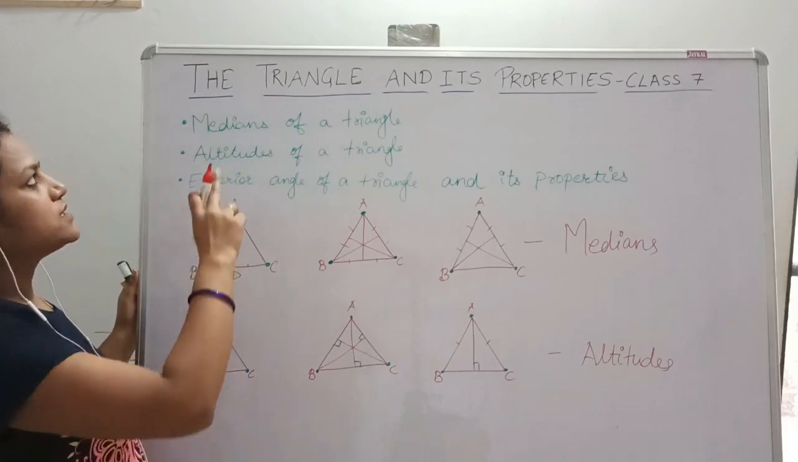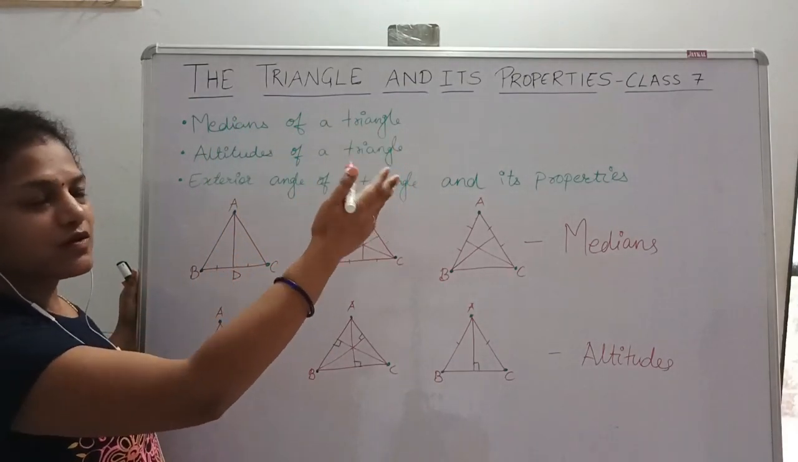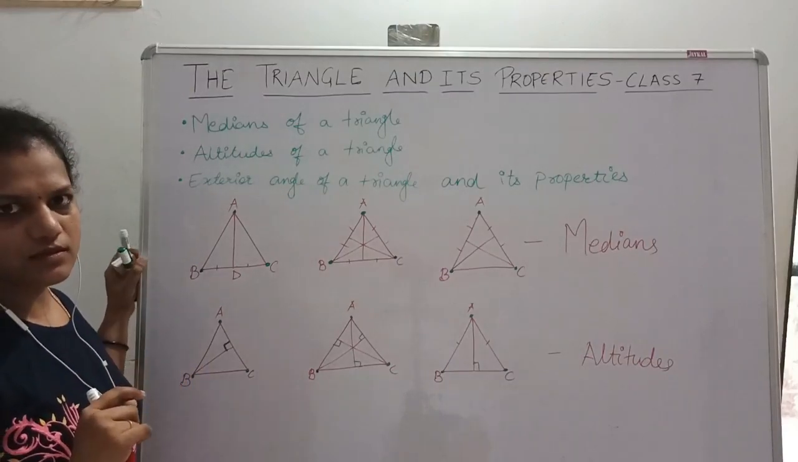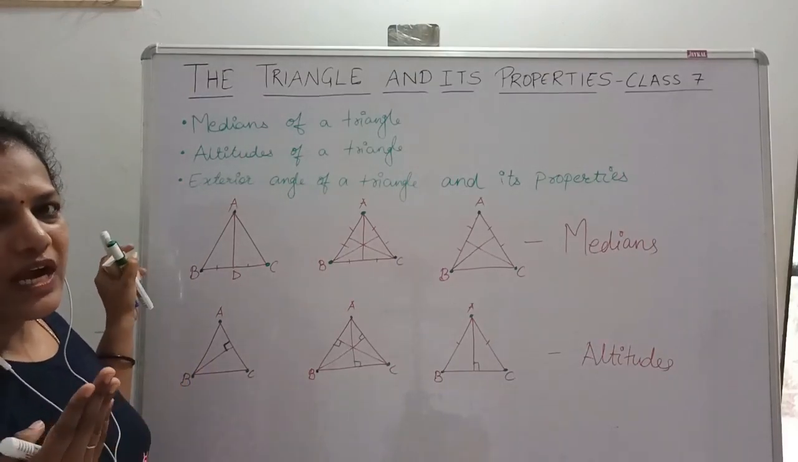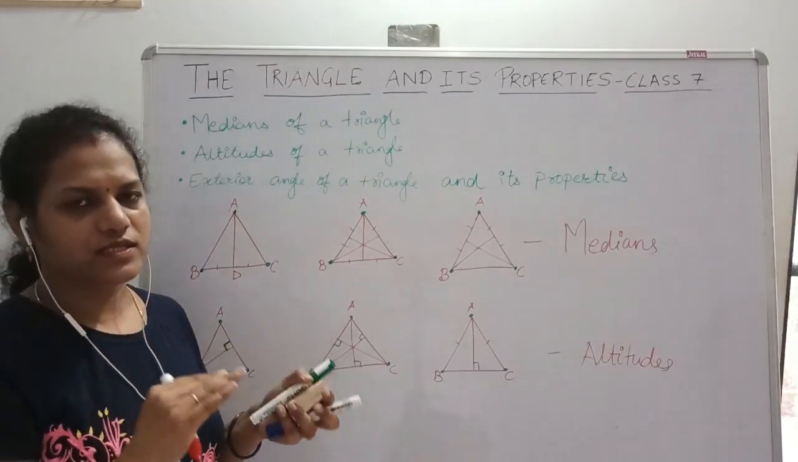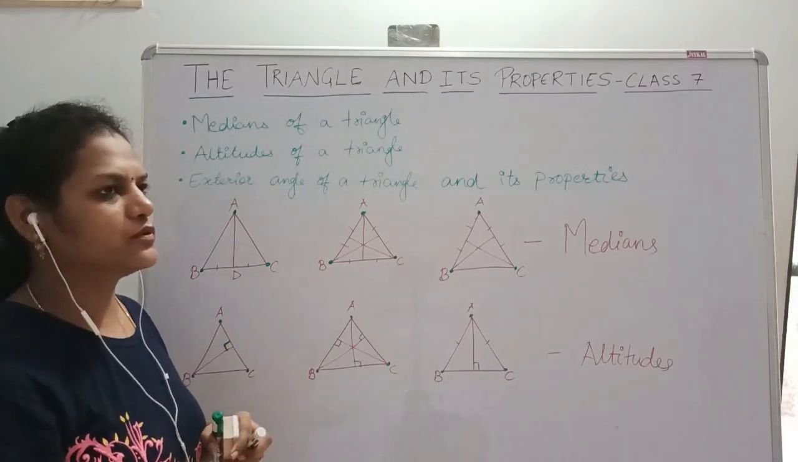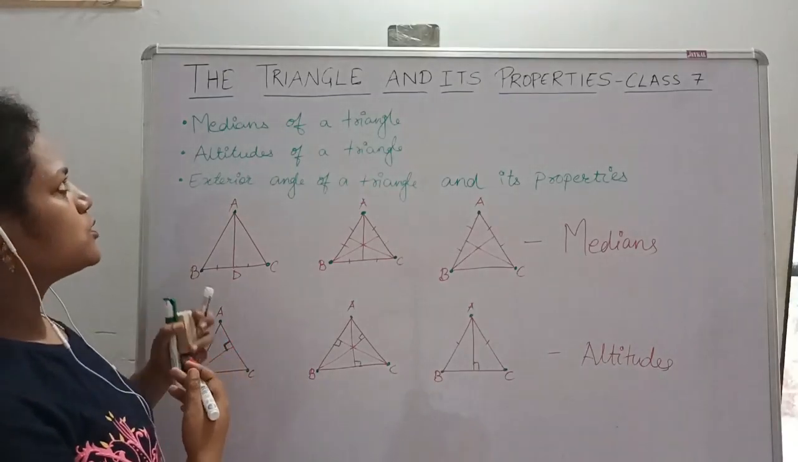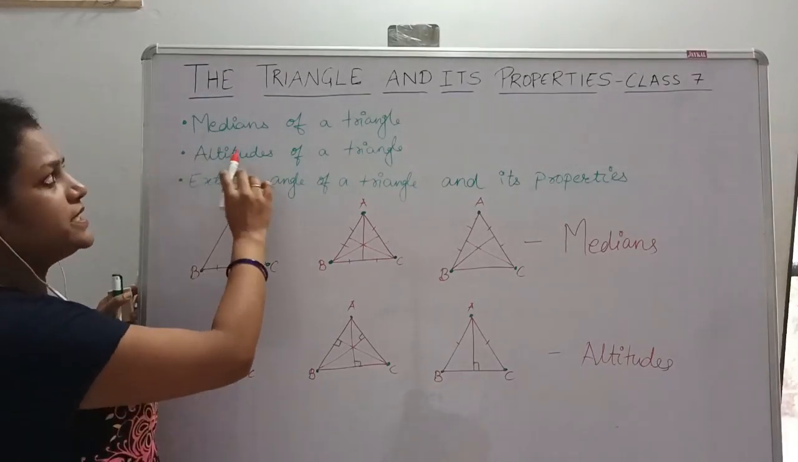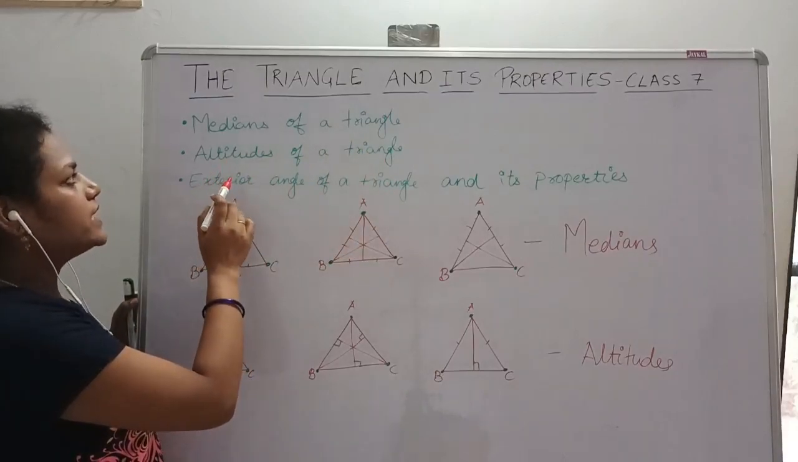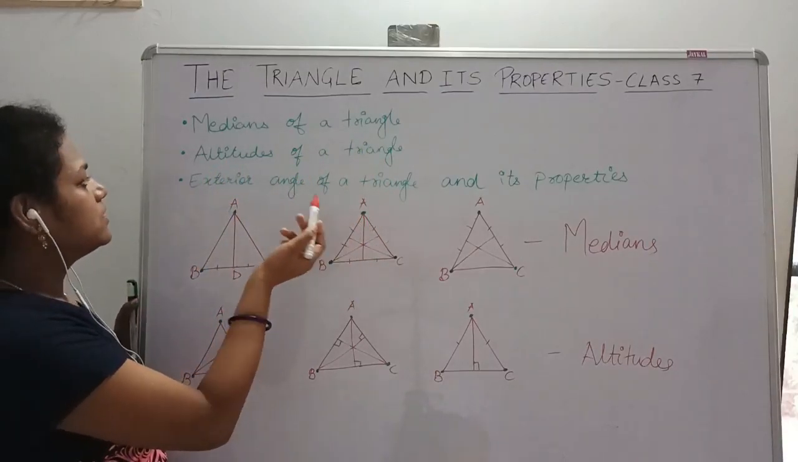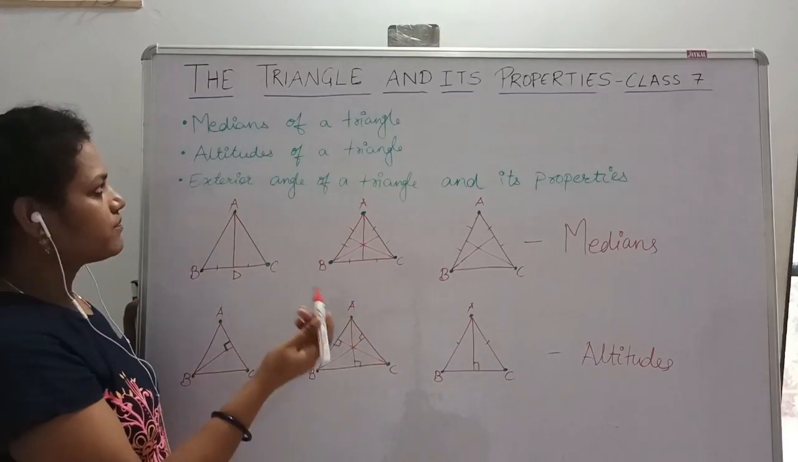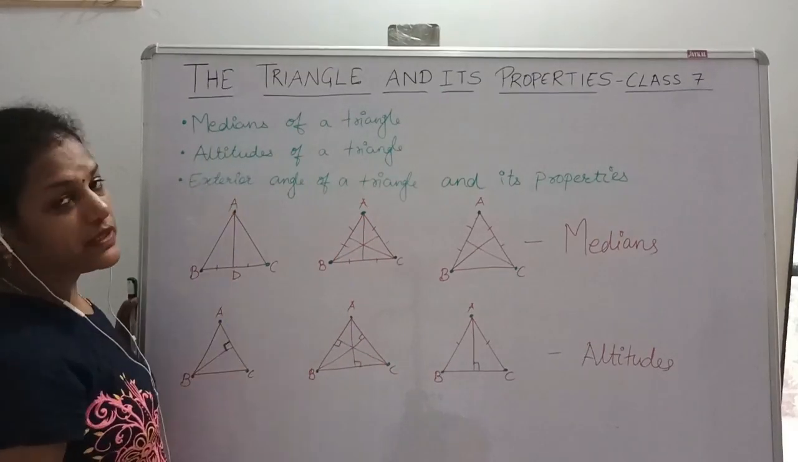Today my topic is the triangle and its property, which is for class 7. In this video I will explain a few concepts which will be very useful for you to solve or understand. Those concepts are: medians of a triangle, altitudes of a triangle, and exterior angle of a triangle and its property. First we will see about medians.